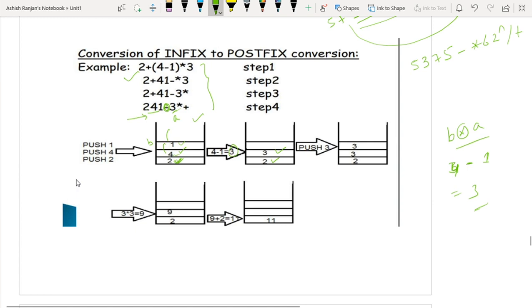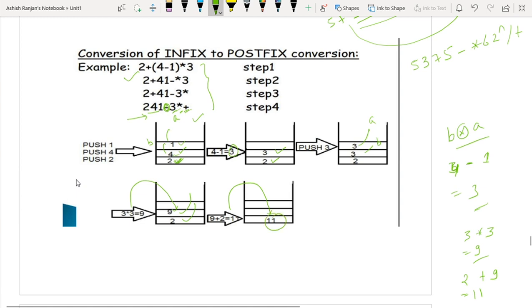Again the operator occurs, so I will pop this element and this element. This is A and this is B. So what is A? A is 3. What is B? B is 3. So it will complete 9. So 9 will be pushed again inside this stack. And finally I have the plus operator, so I will pop this element and pop this element. What is A? A is 9. What is B? B is 2. This will conclude at 11. 11 will be pushed inside the stack.